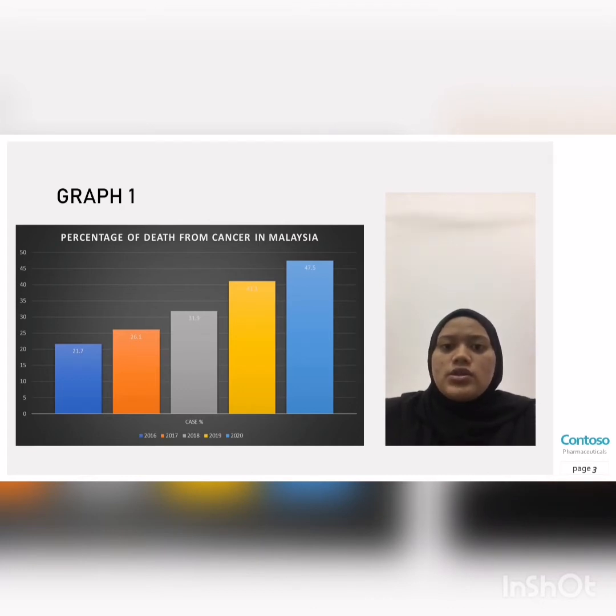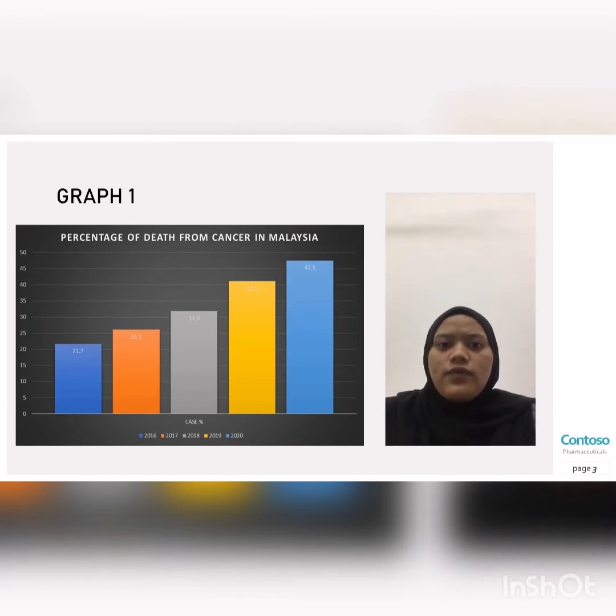Next, the third bar is 2018, showing 31.9%, an increase from 2017. For 2019 it is 41.1%. The percentage slightly raised from 2018 to 2019.